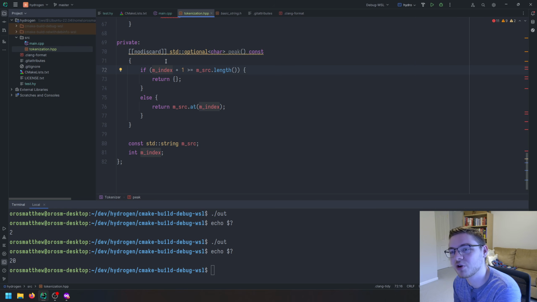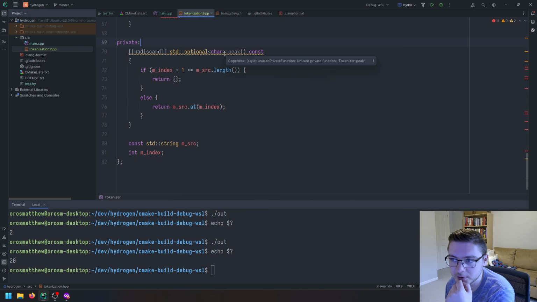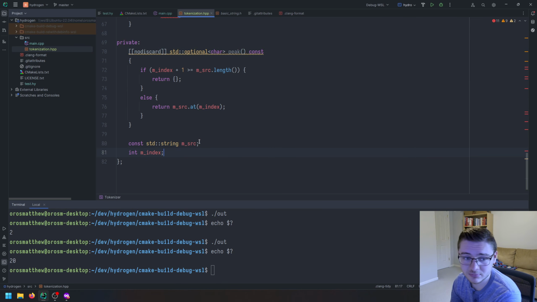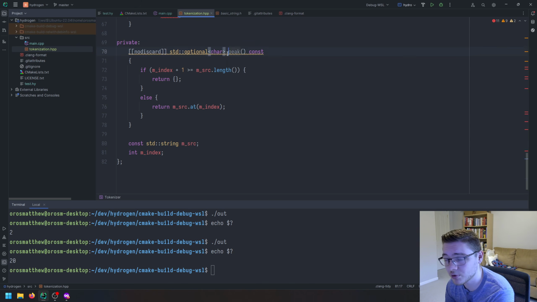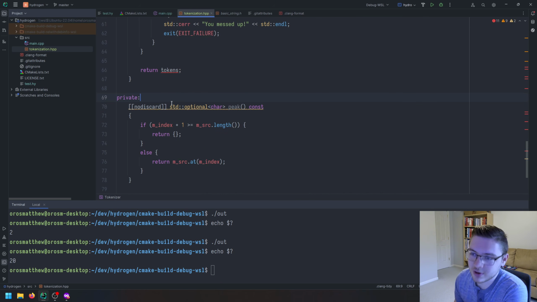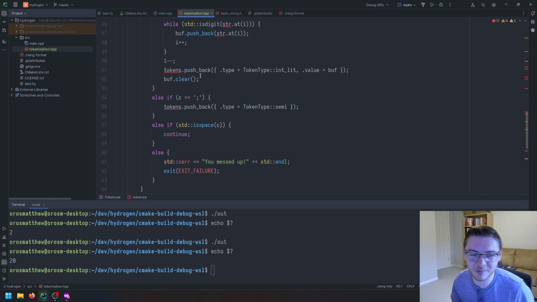We should put in no discard, which means our compiler will give us a warning if we don't use the return value, right? That makes sense because it's a constant method, meaning it's not actually modifying any of its members, so it doesn't make sense to not use the return value. If you're not using it, then it's not doing anything. So we mark it as no discard, which should just be a thing that it does anyway. Pretty much, if it's a const, it should be no discard. But it's C++, you know how it works.